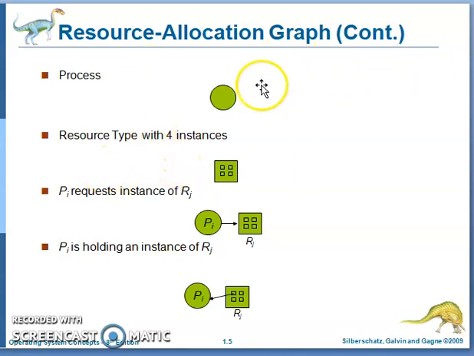Now the resource allocation graph symbols. A circle indicates the process. A square indicates the resources, and there are 4 instances within this square. That means the same resource type has k instances; this is the 4 instances of one resource type. Pi requests an instance of Rj: Pi is the process, and it requests one instance of Rj. Pi is holding an instance of Rj: Pi holds one instance of Rj.